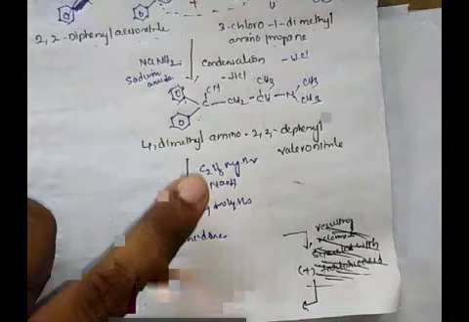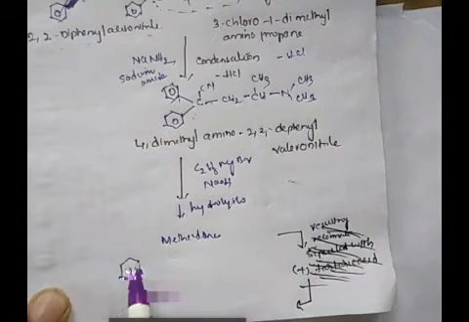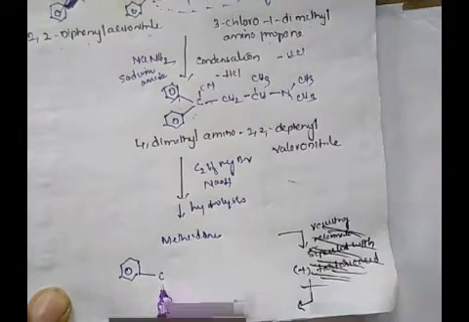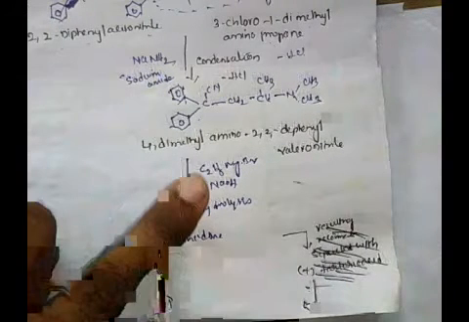The structure of methadone is as follows. We already read the structure, but I am writing it. At the last step also you have to write the drug structure. Don't write just the name of the drug molecule itself. CH2CH3, CH2, CH3, CH2, CH, N, CH3, CH3. This is the structure of methadone.